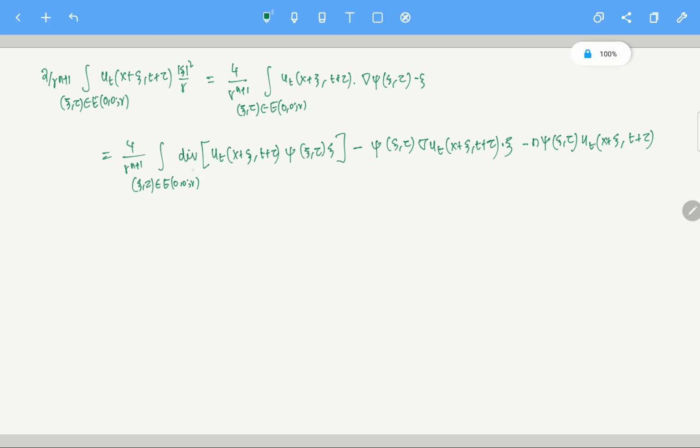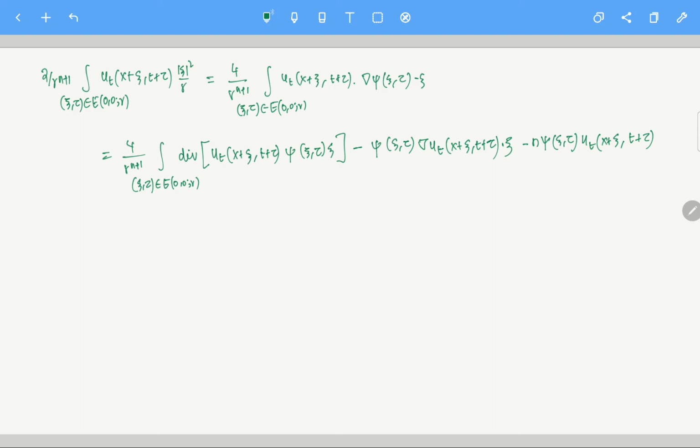If you take the divergence of this thing, first you have this particular thing. This is basically the Leibniz property. The divergence of this: you take this and you take the gradient of this, which is this part, and then you have the other two things. Then the divergence of u_t, which is the gradient of u_t at that point, dot psi, and then the divergence of psi, which is n. So minus n times, it will remain unchanged, u_t and psi. Is this clear?